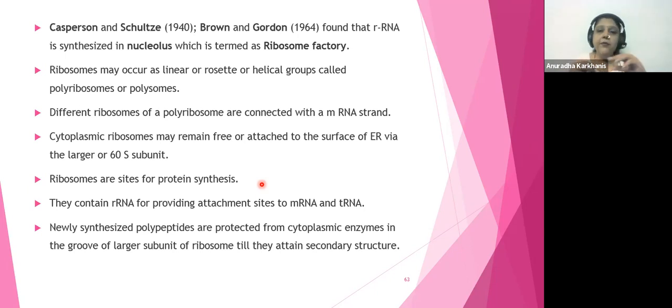The primary structures are very fragile, they'll get easily damaged and digested, but once they get the secondary structure, now they are stable. So till they attain the secondary structure, they require protection, and this protection will be provided by the groove of the ribosome. तो ये जो राइबोसोम होता है उसमें ऐसे लंबे लंबे ग्रूव्स होते हैं. समझ में आ गई बात?